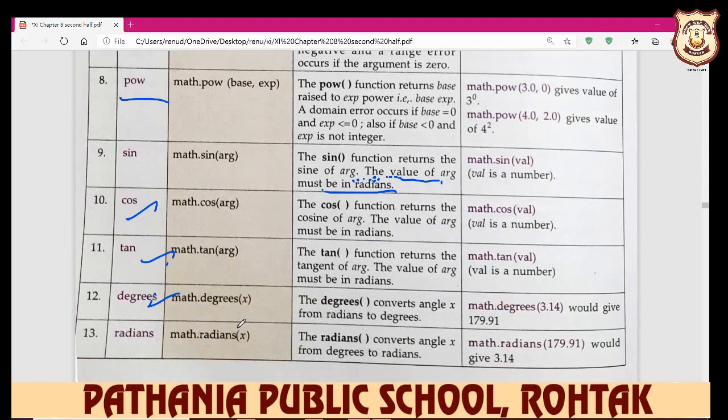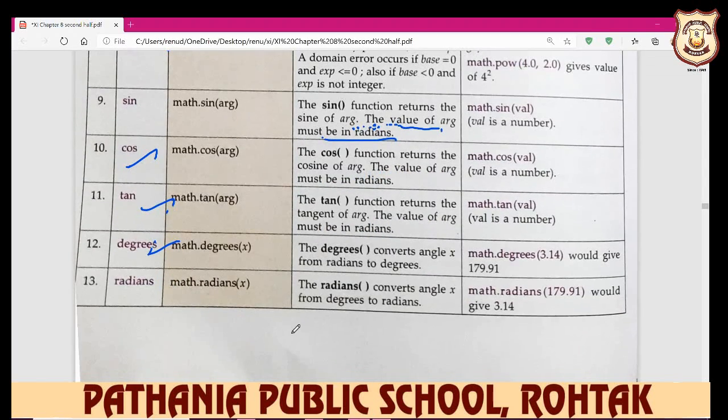Now what is the radian? Radian is a different unit for us. The radians function converts angle x from degrees to radians.